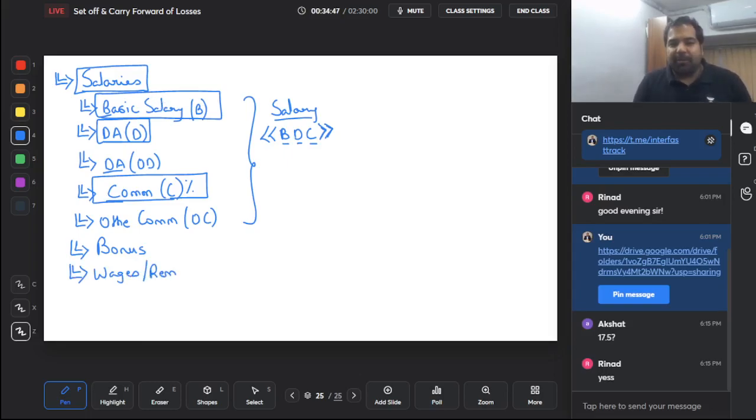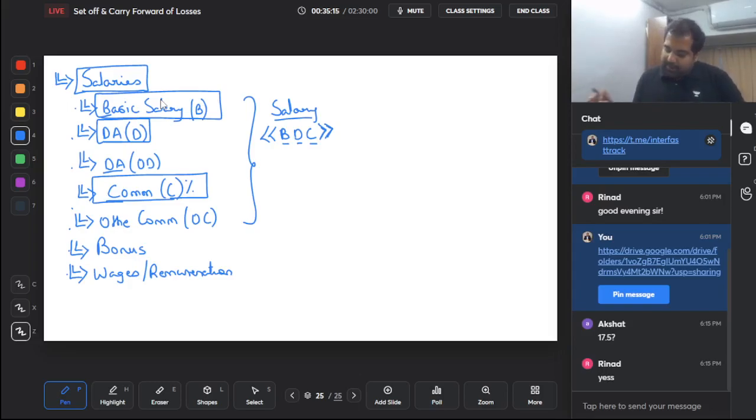Or can we call it remuneration, like we do in fancier annual reports, remuneration paid to directors? So all this is also salary as long as there is an employer-employee relationship. Perfect. So if all of this is 1 lakh, 1, 2, 3, 4, 5, 6, 7, then 7 lakhs will go in my salary. Obviously 7 lakhs will go in my salary because everything is taxable. This is very simple on the S part.